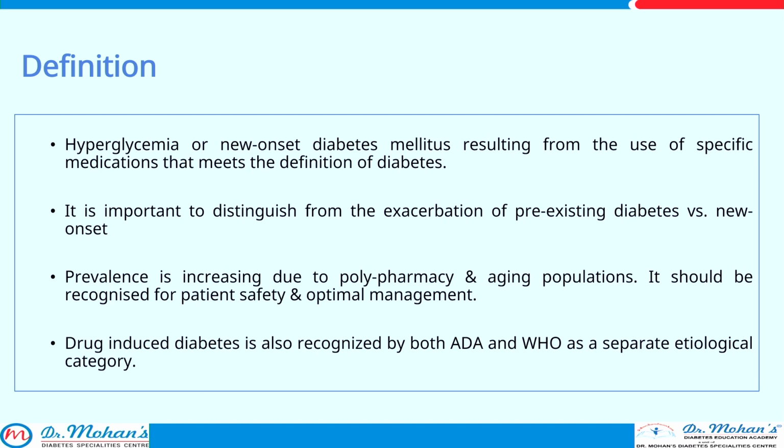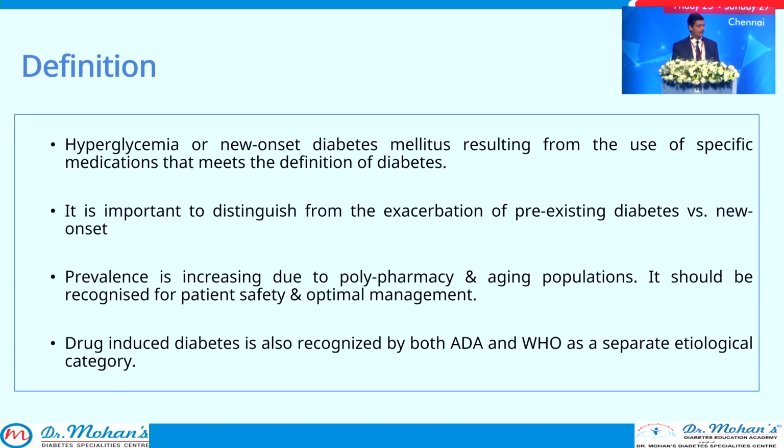My topic is drug-induced diabetes, understanding the impact of drugs on glucose homeostasis. It is defined as hyperglycemia or new onset of diabetes resulting from the use of specific drugs that meets the definition of diabetes. It is important to distinguish it from the exacerbation of pre-existing diabetes versus new onset diabetes. Its prevalence is increasing because of polypharmacy and aging populations, which we already discussed, and it should be recognized for patient safety and optimal management.